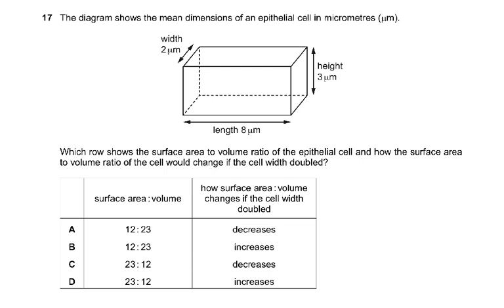Now coming to question number 17, the diagram shows the mean dimensions of an epithelial cell in micrometers. So height is 3, length is 8, and width is 2. Which row shows the surface area to volume ratio of the epithelial cell and how the surface area to volume ratio of the cell would change if the cell becomes larger? Of course, it would decrease. So that is why the answer to 17 is C, 23 ratio 12, and it would decrease.